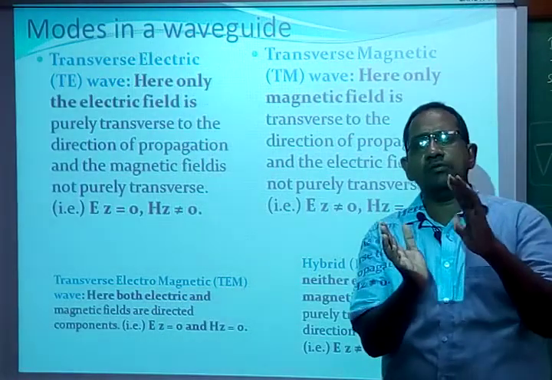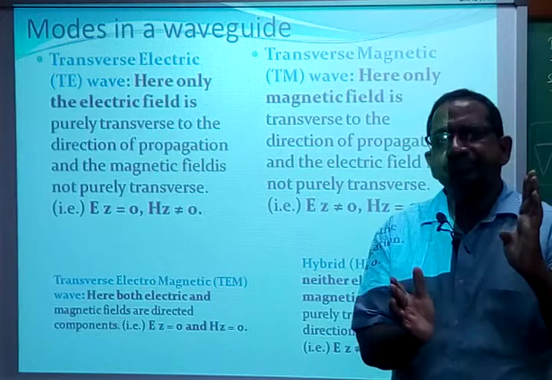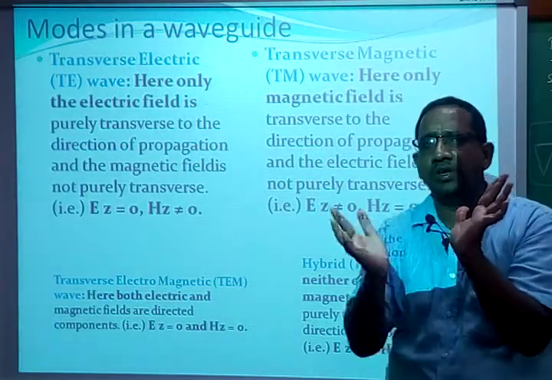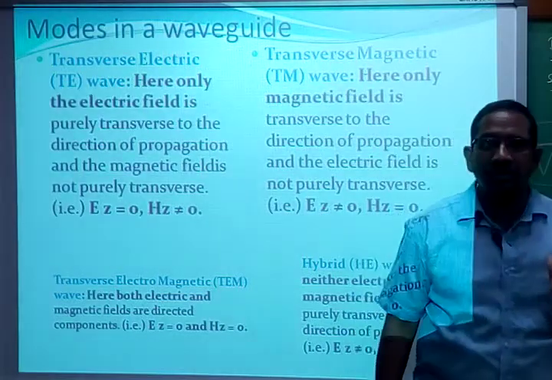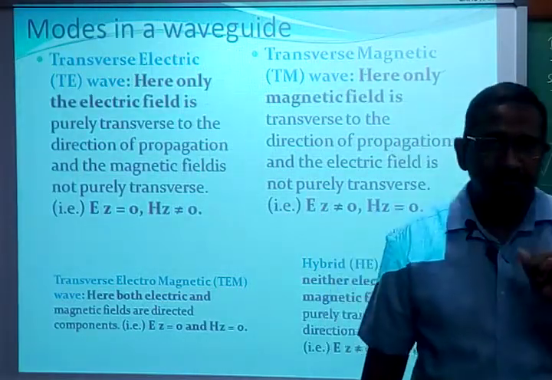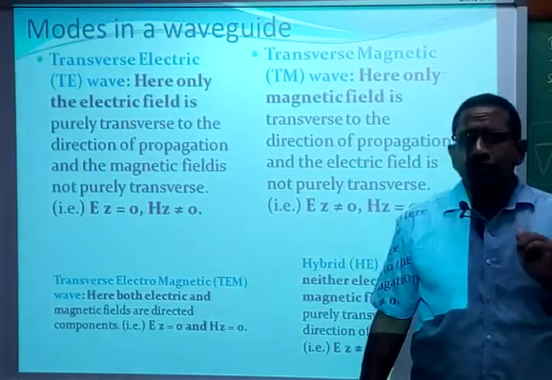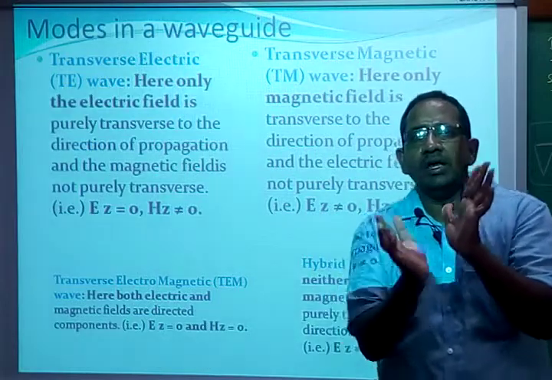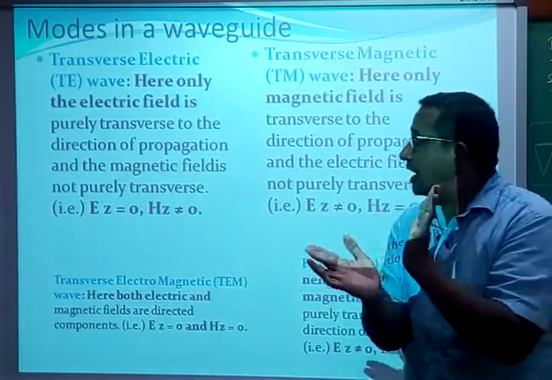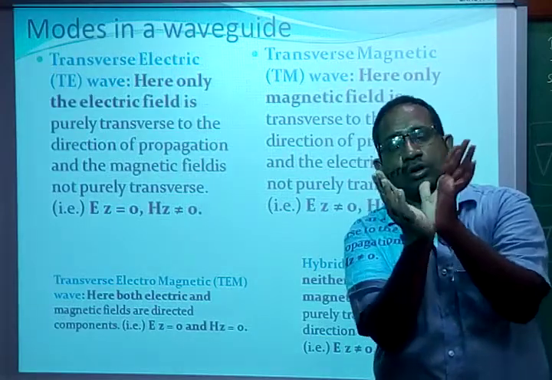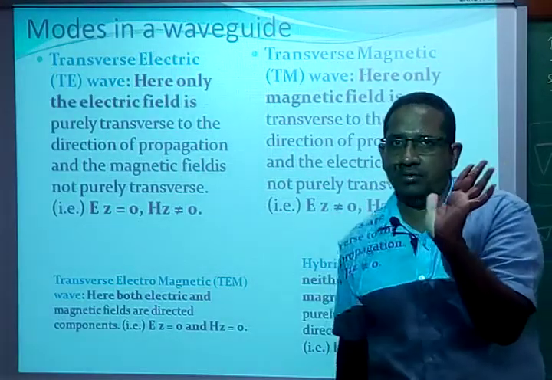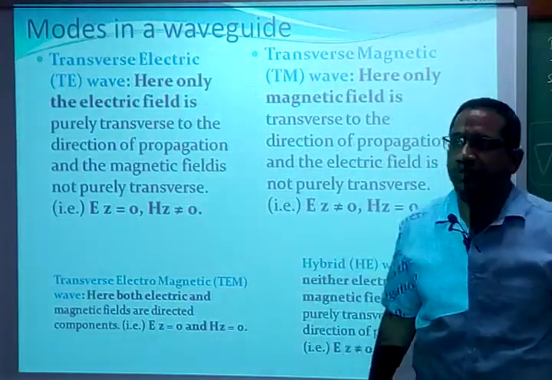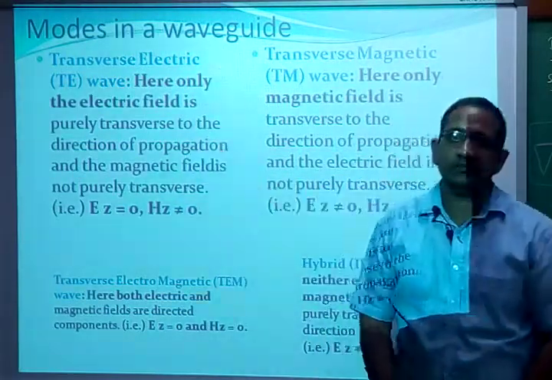It is similar to the concept of orthogonality you might have studied in signals and systems. When two signals are orthogonal to each other, they don't interfere. Similarly, the electric field is orthogonal to the propagation of the wave, therefore along the propagation, Ez is equal to 0. That is what transverse electric field means.